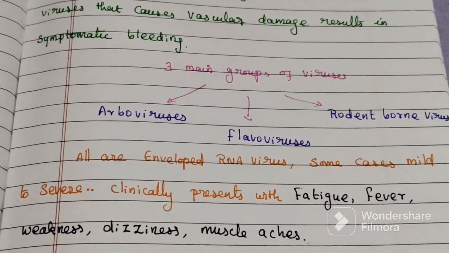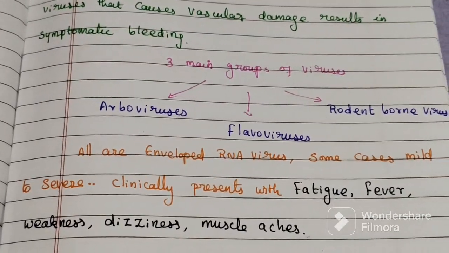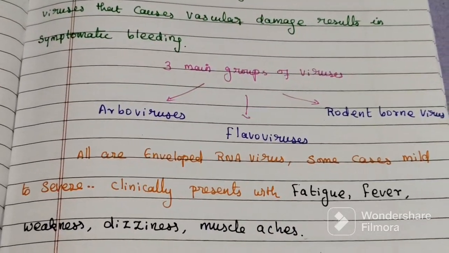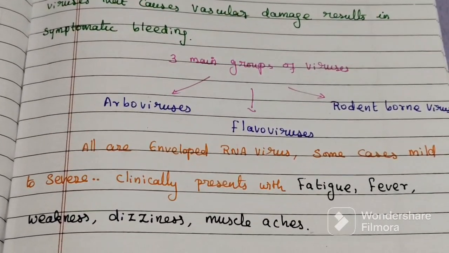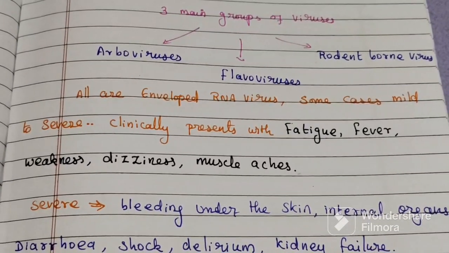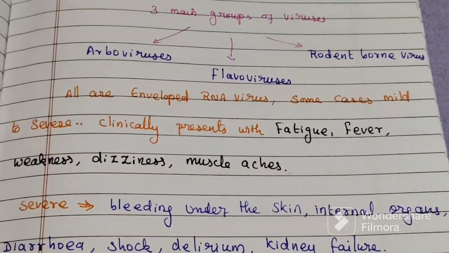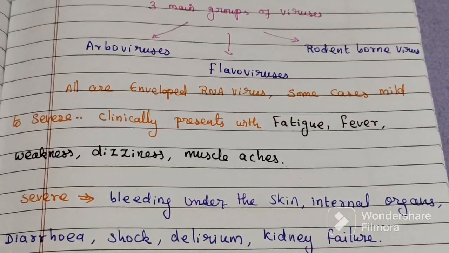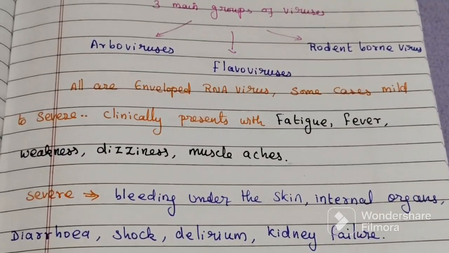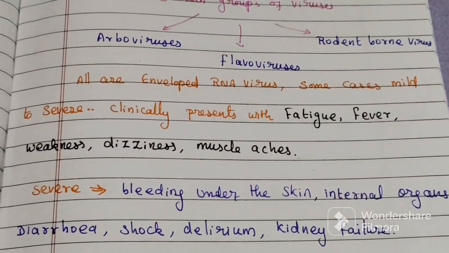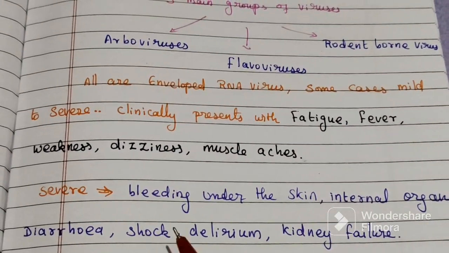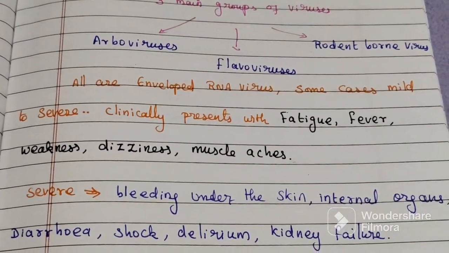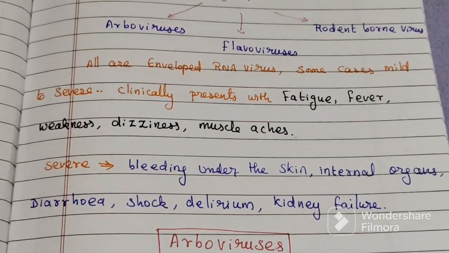Now, how will the patient present? The viral manifestation is fever, fatigue, weakness, dizziness, and muscle ache. If the disease presents in a severe form, it will cause bleeding under the skin and internal organs, diarrhea, shock, delirium, and kidney failure.